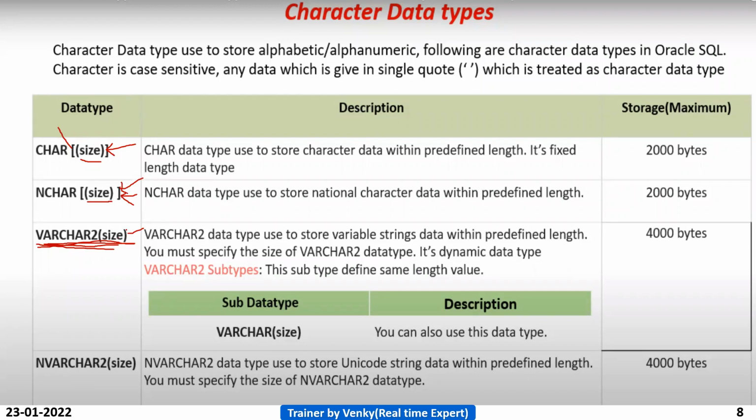If you leave them out, size is mandatory. Just for understanding purposes, I put this symbol, because every technology uses it. It indicates not optional, not mandatory.